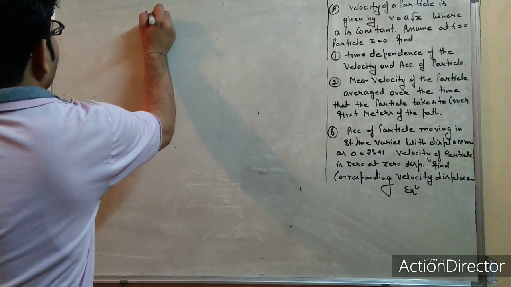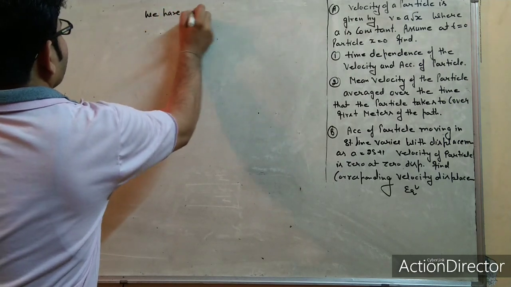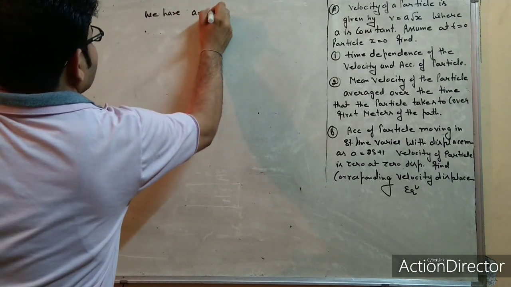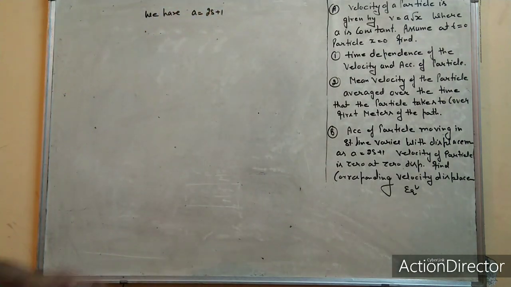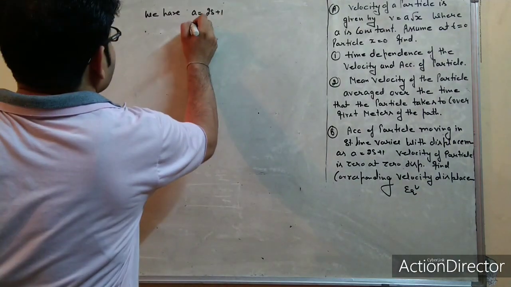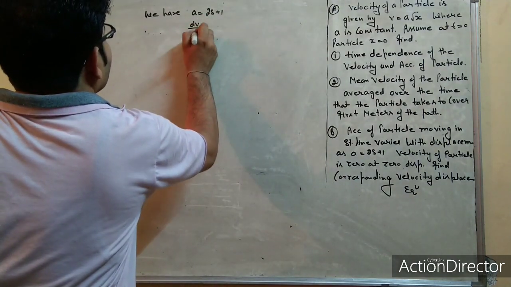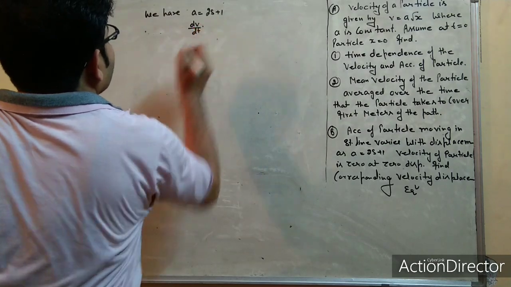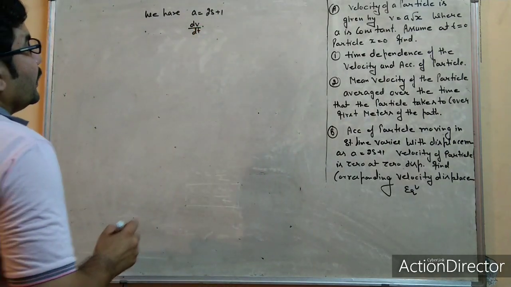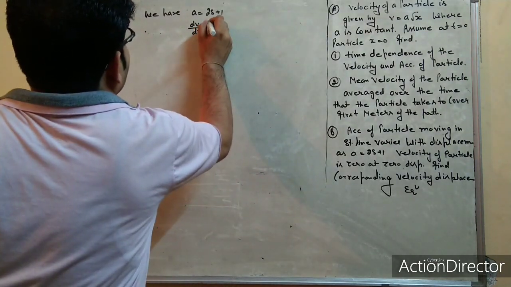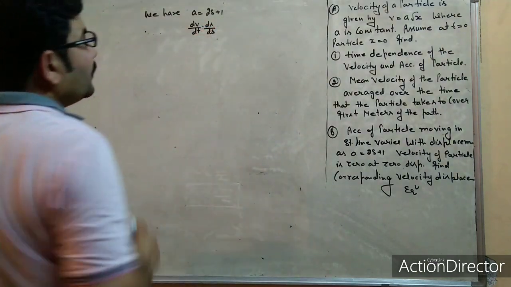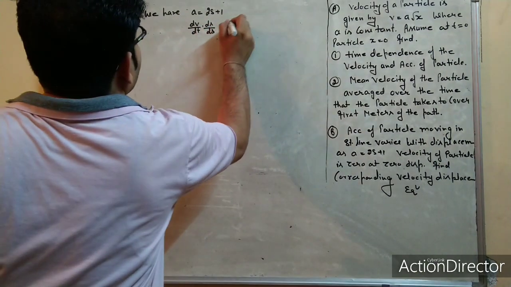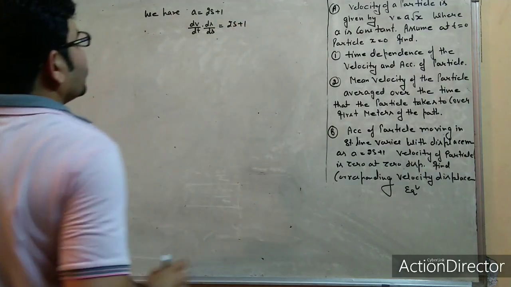We have a is equal to 2s plus 1. What is the formula of acceleration? Dv upon dt, multiplying here by ds upon ds, nothing will be changed. It will be 2s plus 1.